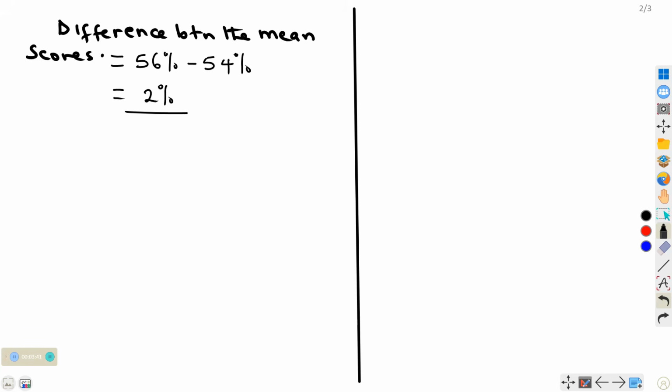This is the percentage improvement, meaning that the percentage improvement is 2%. Initially it was 54, but after bringing the new teacher it is 56. So the percentage improvement is 2%.